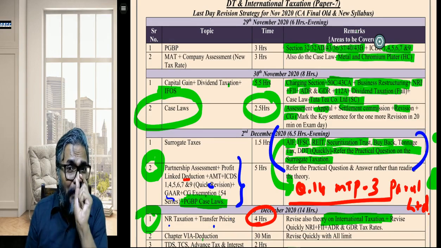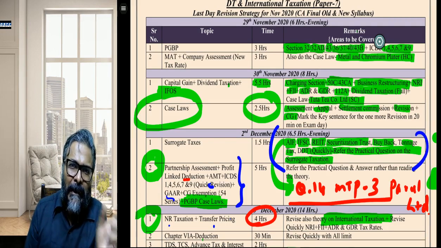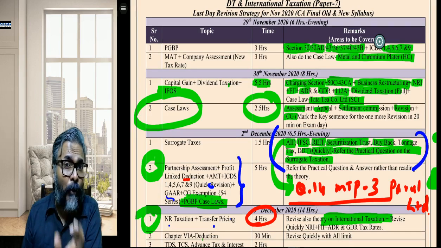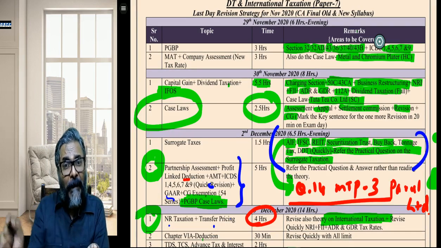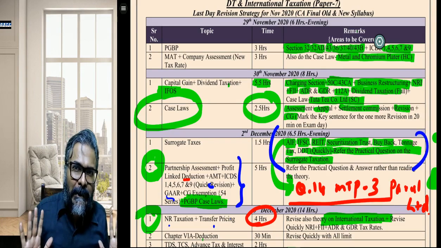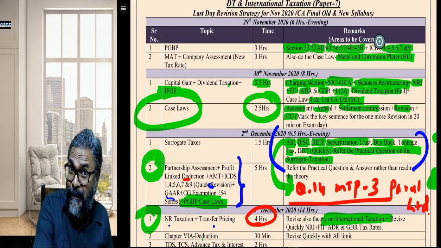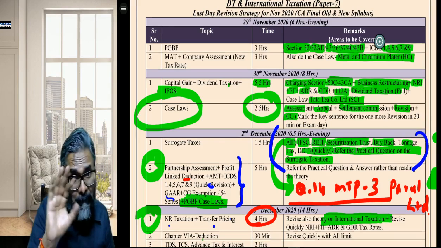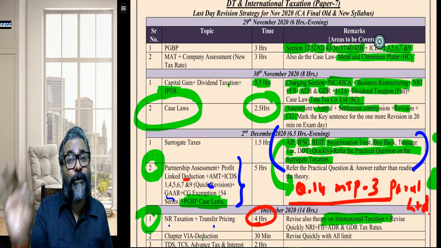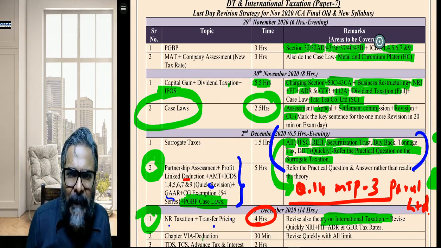Then the practicals, students: mark from the past year questions or the MTPs. Mark those questions that you are going to revise without fail while you are doing these topics. Maybe a set of 10 questions that you have already referred to earlier, students. A minimum set of 10 comprehensive questions is what needs to be revised. This is the approach, anything between 10 to 15.